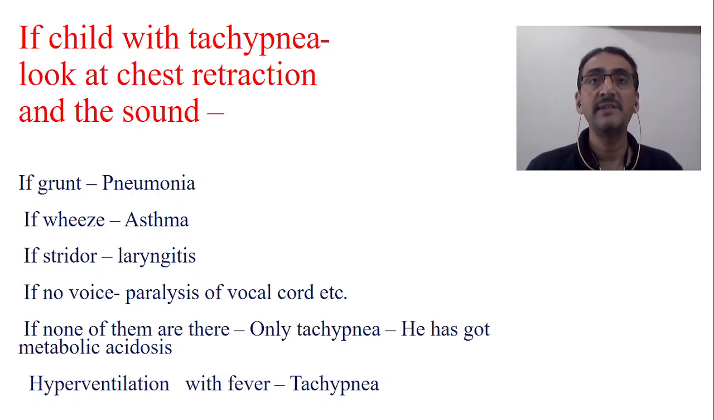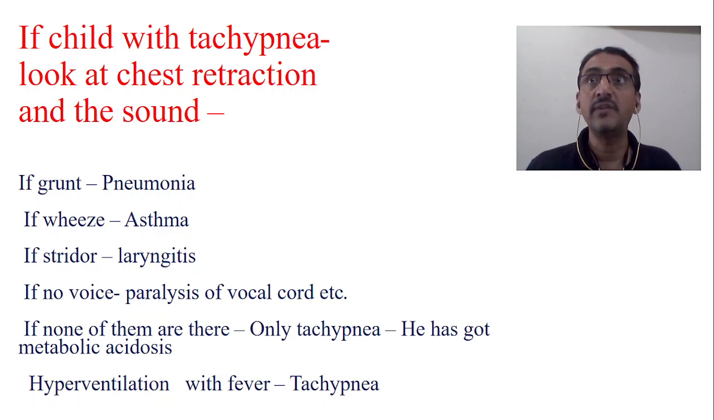Wheeze we know is very typical of asthma. Wheeze is nothing but audible rhonchi. Audible rhonchi is called wheeze. That's very typical of asthma. Stridor is from the upper airways, as we have seen in the last class. Stridor may be fixed, monophasic, or biphasic. So that we have seen.